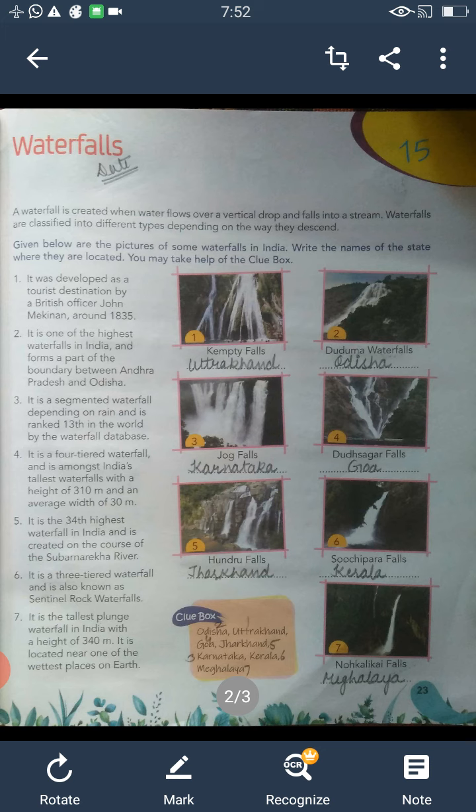Last is, it is the tallest plunge waterfall in India with a height of 340 meters. It is located near one of the wettest places on earth. Answer is Nohkalikai Falls, Meghalaya.